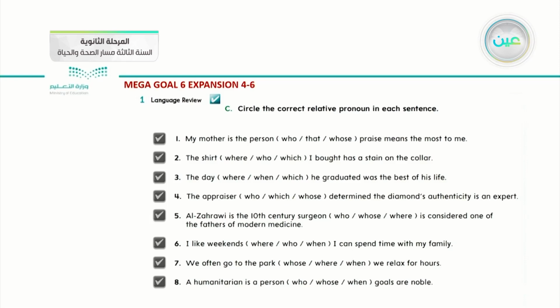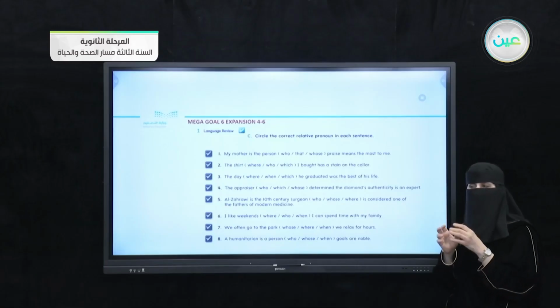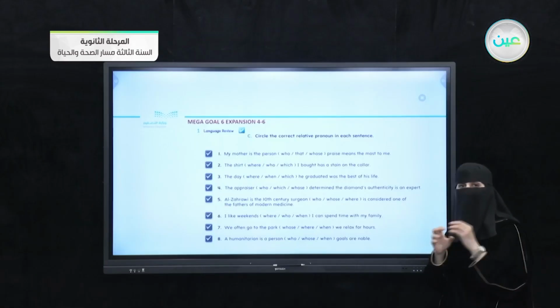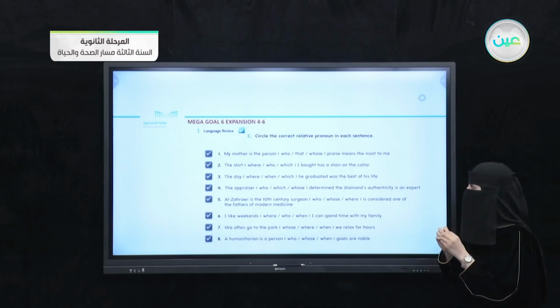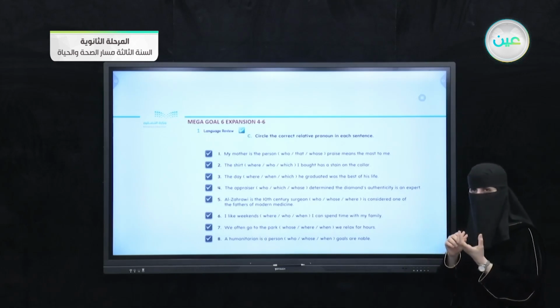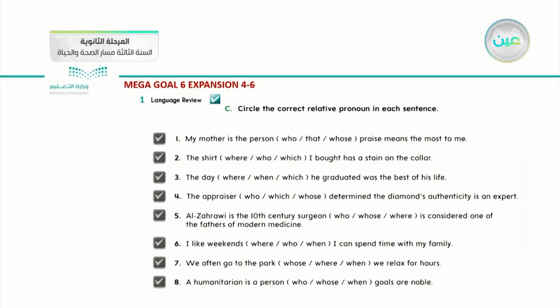But before we complete our question, I want to notice you that we have whose and we have whom. Where do these come from? So whose and whom are two kinds that come from who. Whom we can use as an object, and whose we use as possessive to the who.